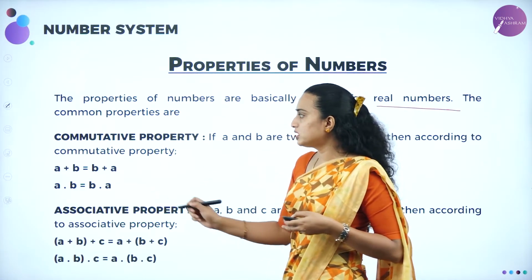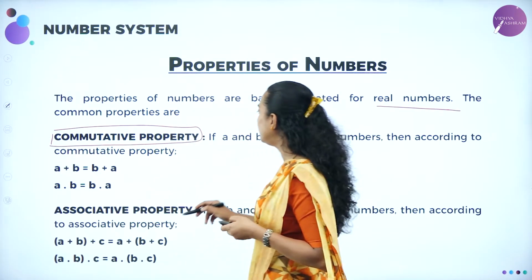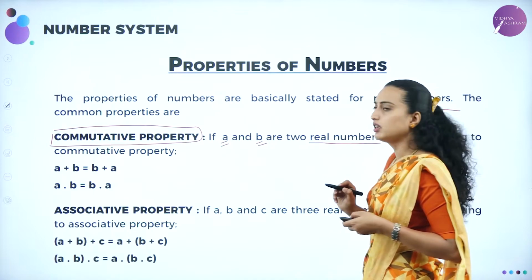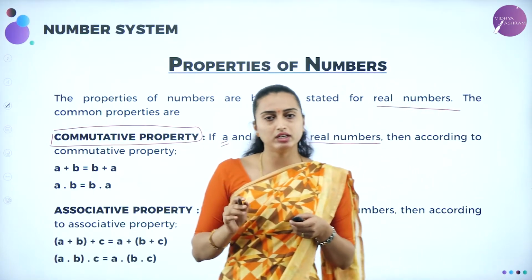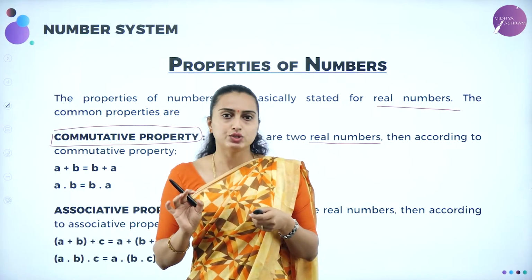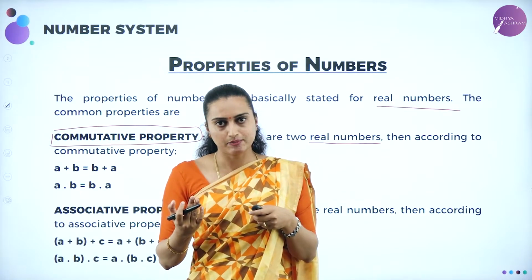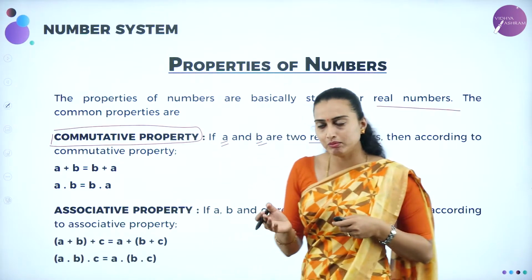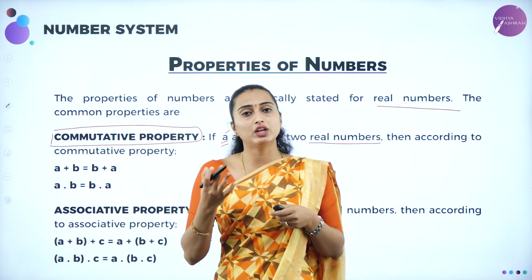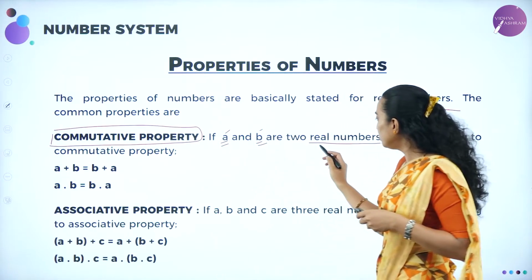Here the first property is the commutative property. What do you mean by the commutative property? If A and B are two real numbers, it can be anything. You can choose a positive number, a negative number, fractions, or decimals. Those are known as real numbers. In general, instead of taking a particular number, you can choose A and B. So A and B are two real numbers.